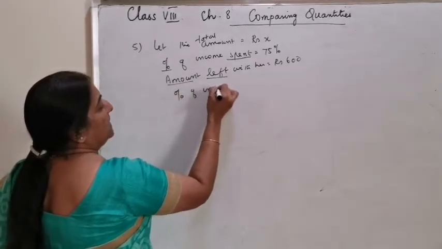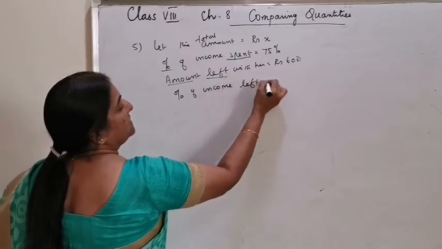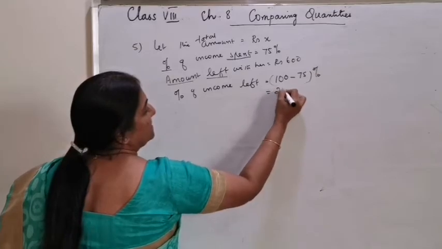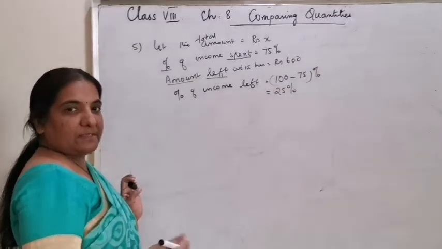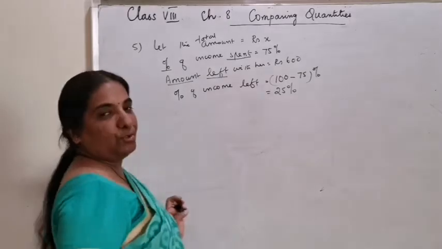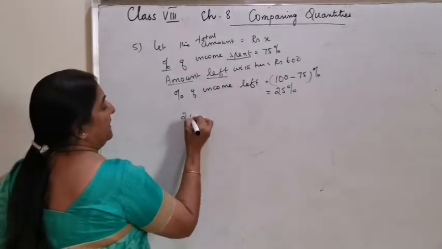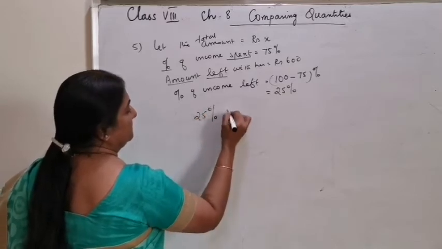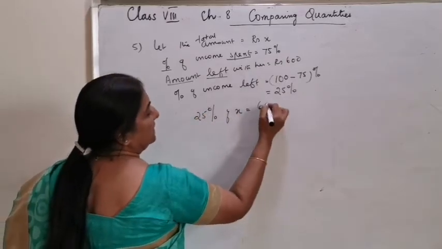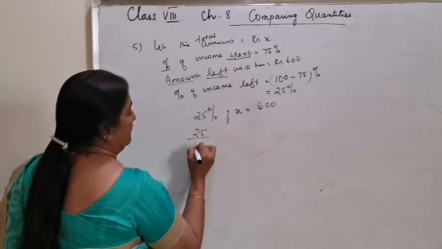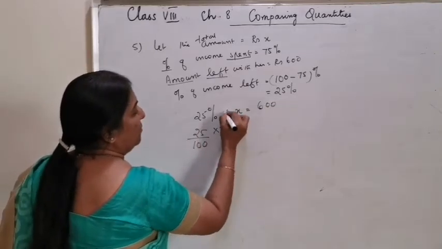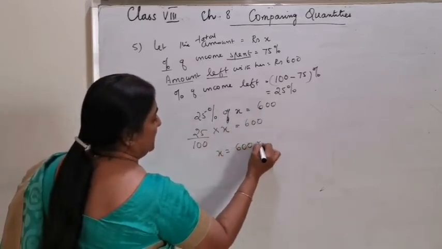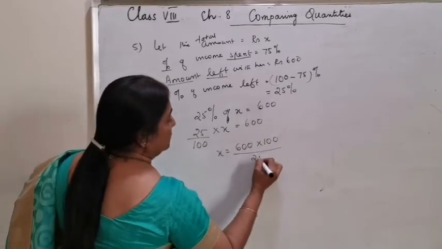Percentage of income left is equal to 100 minus 75, which is the same as 25%. Same like the previous question, you can do both ways. So how do you compare? 25% of x is equal to 600 rupees. 25 by 100 into x, of means multiplication, is 600, or x is equal to 600 into 100 by 25.